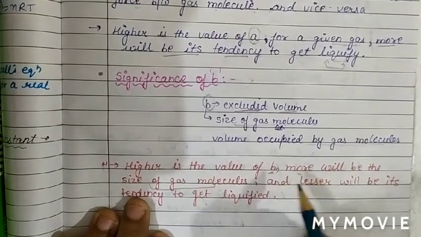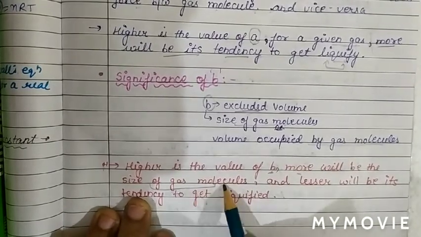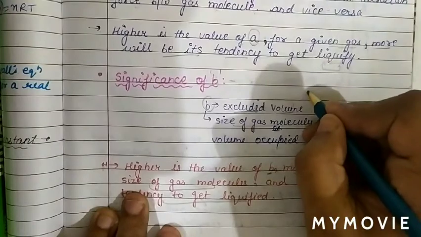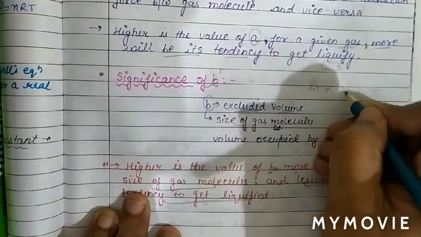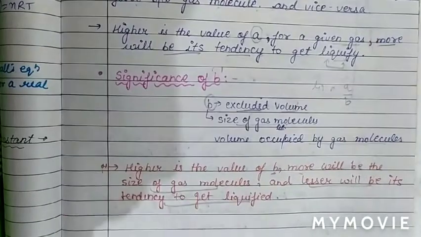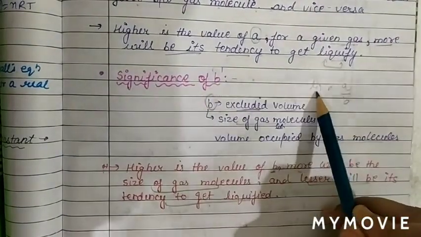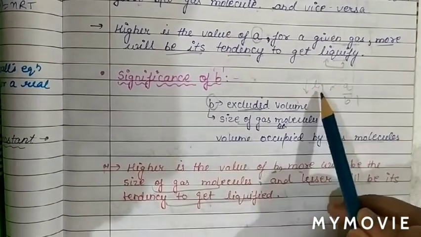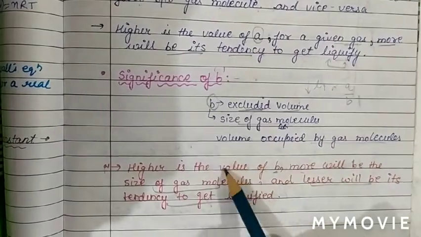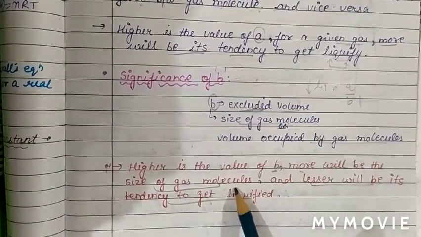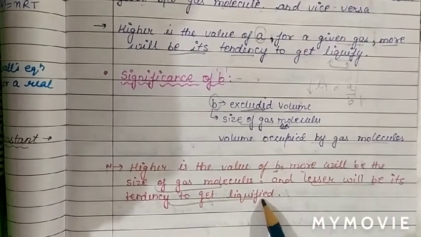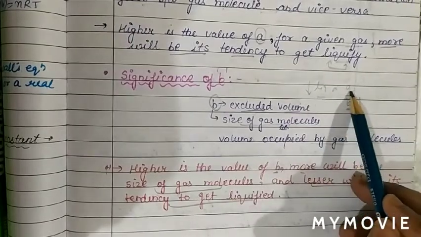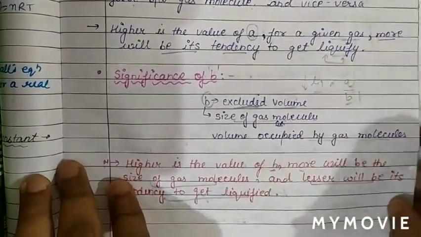So higher the value of B, more will be the size of gas molecules, and lesser will be its tendency to liquefaction. It means liquefaction is directly proportional to A and inversely proportional to B. So higher the value of A, more easily gas will liquefy, and higher the value of B, it is more difficult to liquefy the gas. Higher value of B means more size of gas molecule and lesser tendency to get liquefied. Therefore liquefaction varies inversely with B and directly with A. So these are the significance of A and B.